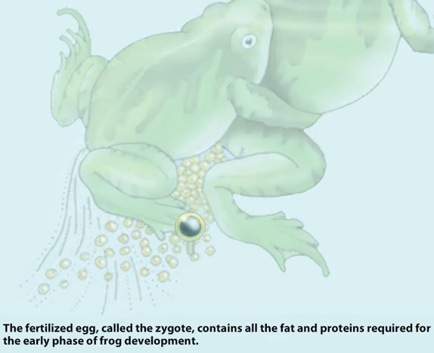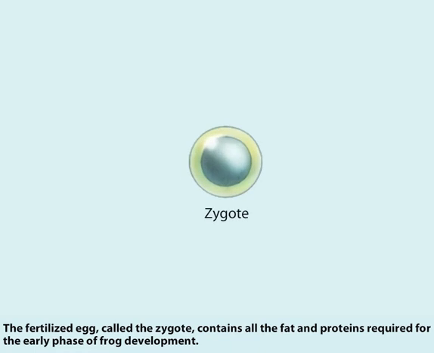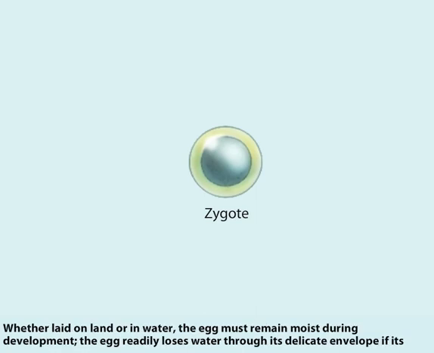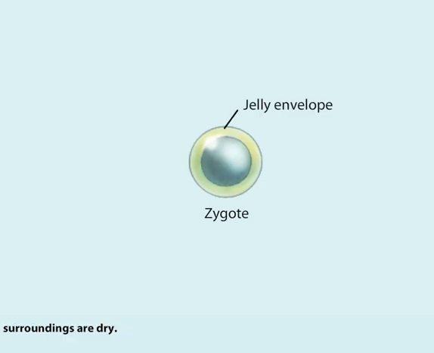The fertilized egg, called the zygote, contains all the fat and proteins required for the early phase of frog development. Whether laid on land or in water, the egg must remain moist during development. The egg readily loses water through its delicate envelope if its surroundings are dry.